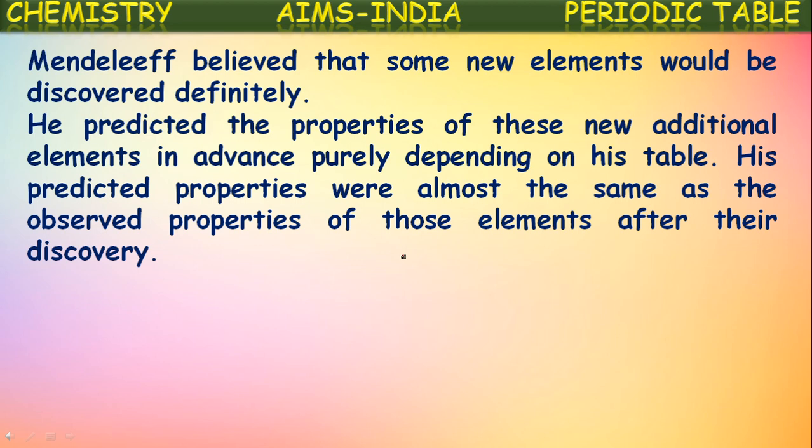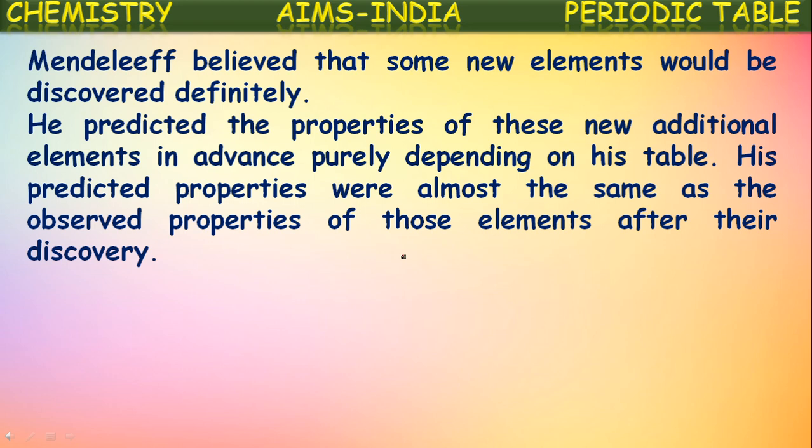Mendeleev believed that some new elements would definitely be discovered. So for those elements which they are going to discover in the future, he left some blanks in his periodic table. He predicted the properties of these new elements. So not only expecting new elements, he predicted the properties of those unknown elements also. That is the greatness of the Mendeleev's periodic table. He predicted the properties of these new additional elements in advance, purely depending upon his periodic table. His predicted properties were almost the same as the observed properties of those elements after their discovery. This is the greatness of Mendeleev.